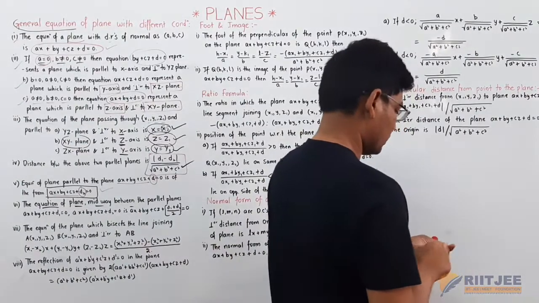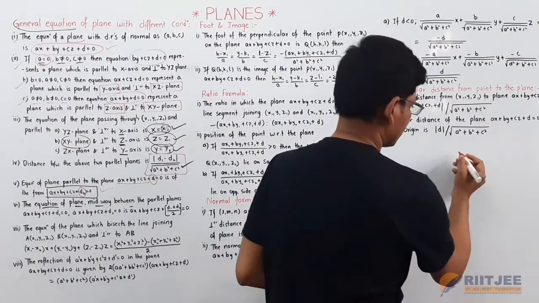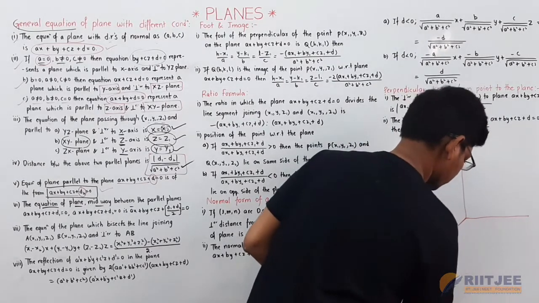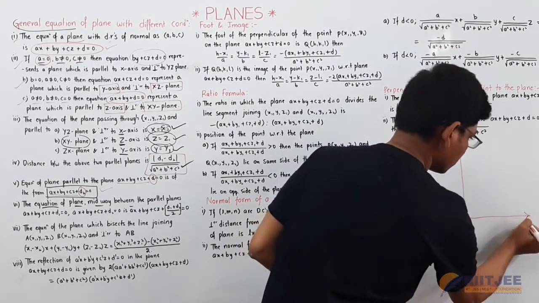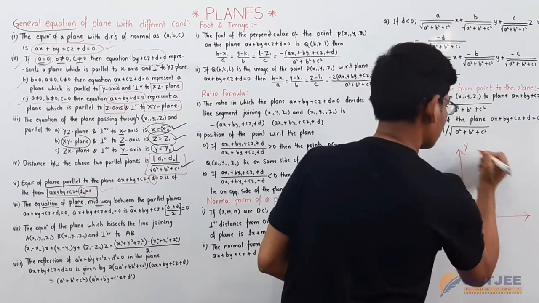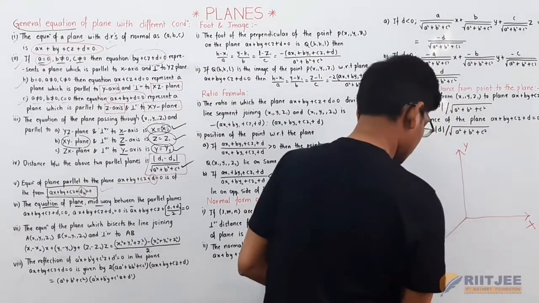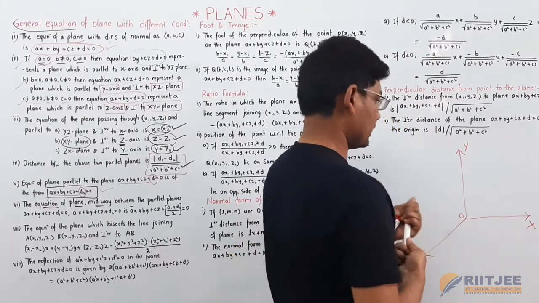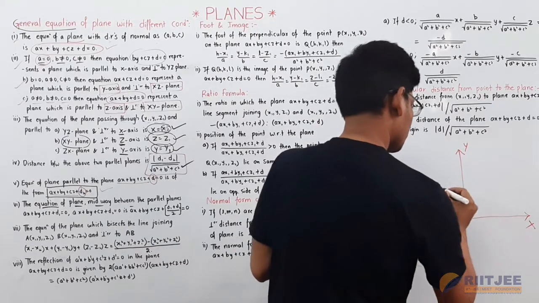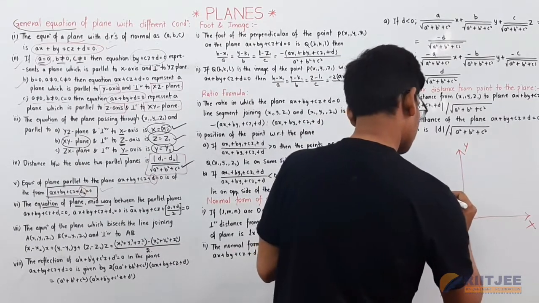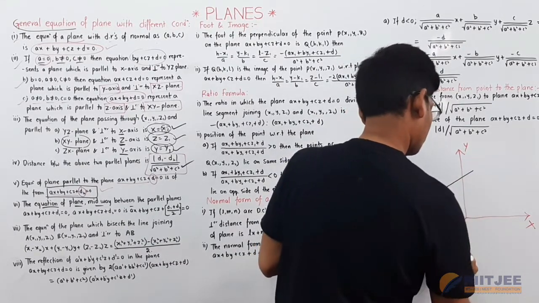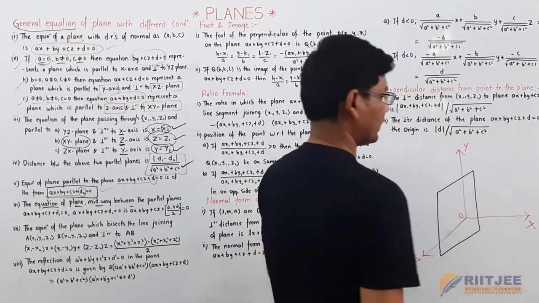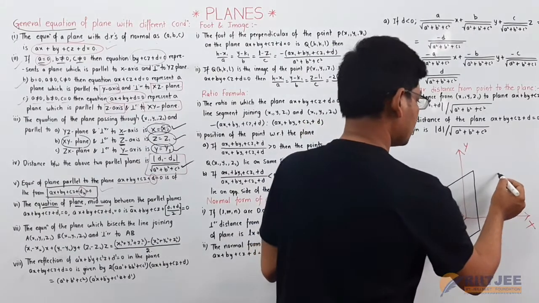Here I am taking a 3D coordinate system again. This is y, this is x and this is z. This is the origin. I am taking a plane here, and one more plane.